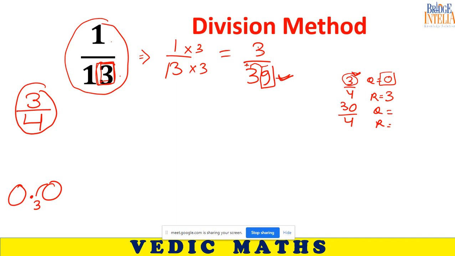Quotient is... what is the quotient? How many times can 4 divide 30? 7 times, right? 7 4s are 28. Remainder is 2. Quotient is 7. So write 7 here, write 2 here.